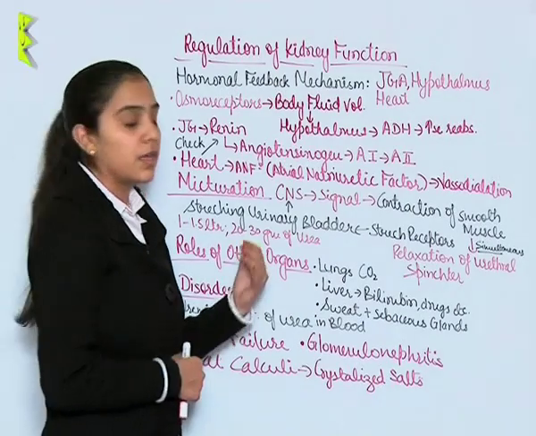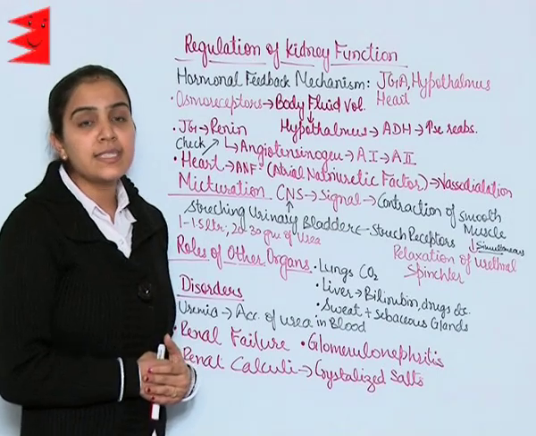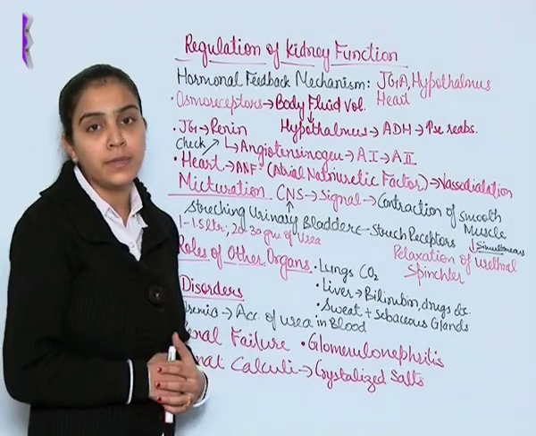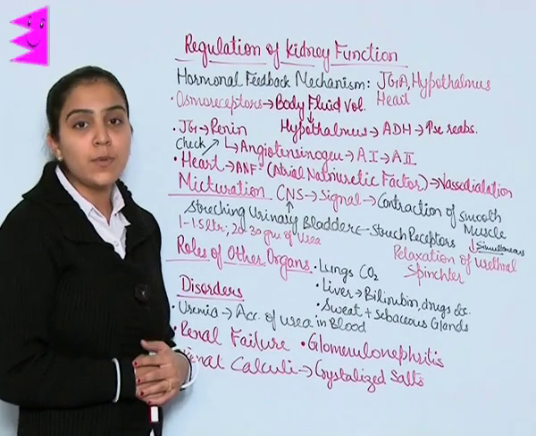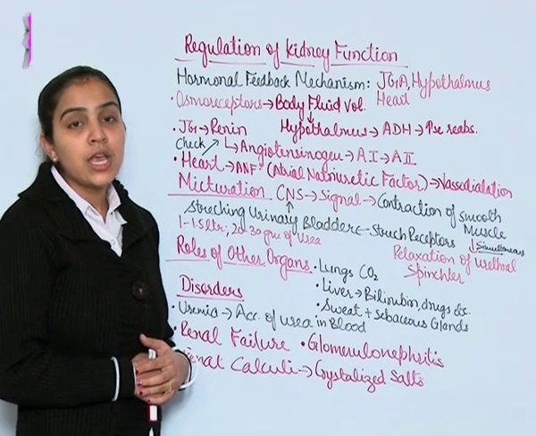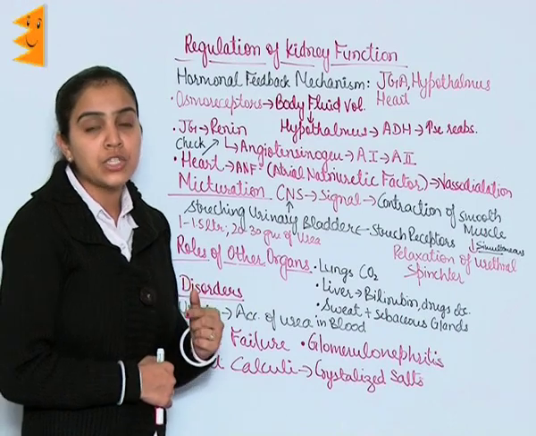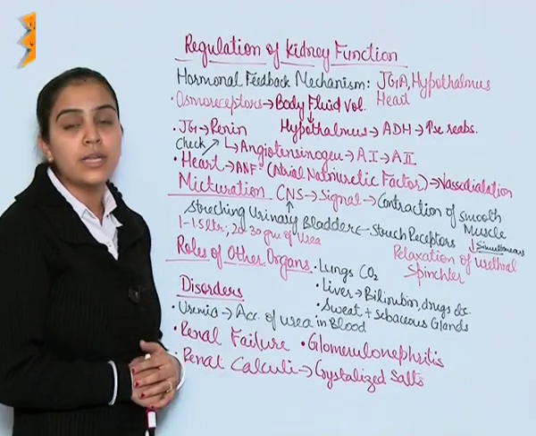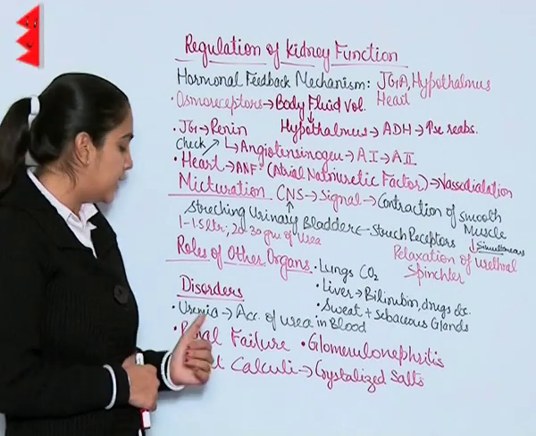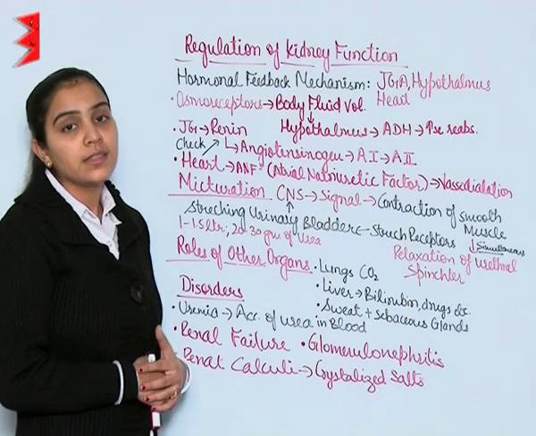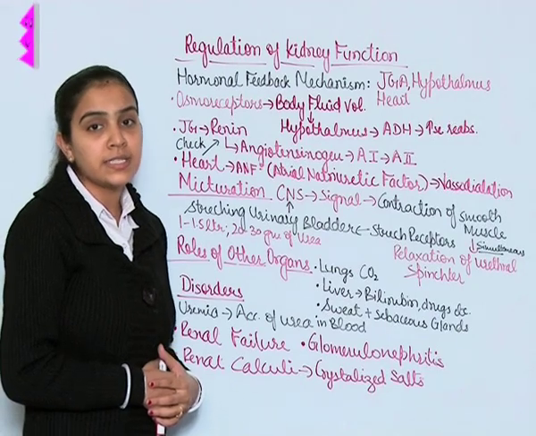Disorders of the human excretory system. Uremia is accumulation of urea in the blood, which may lead to kidney failure. In such patients, hemodialysis is done, in which blood is passed through an artificial vessel-like tube so that urea can be removed from the blood and the blood can again be pumped into the body. Renal failure: when the kidney has stopped working, renal transplantation is the solution.